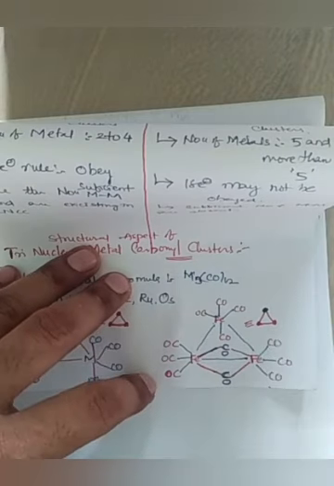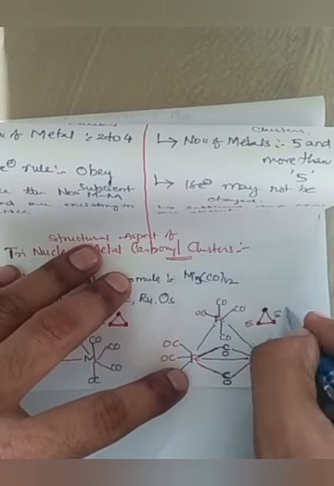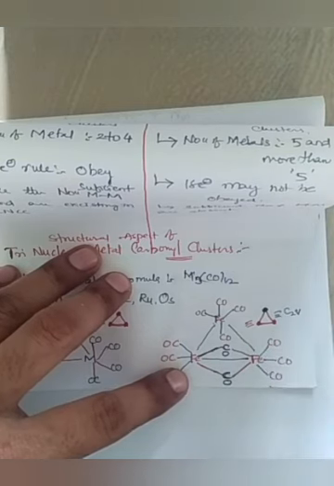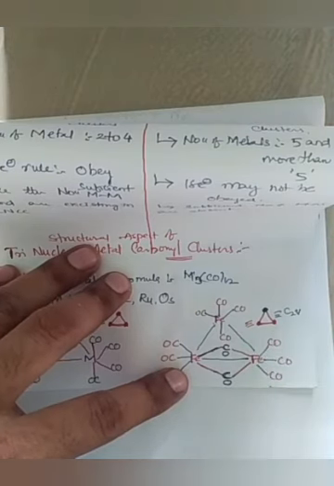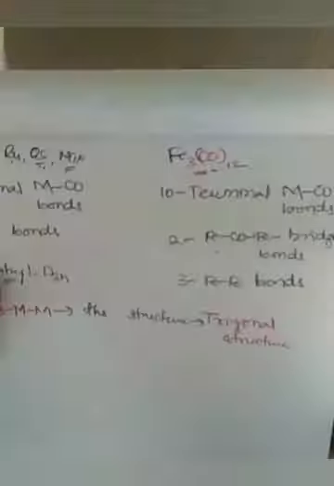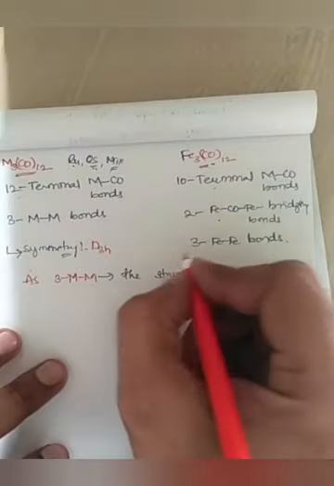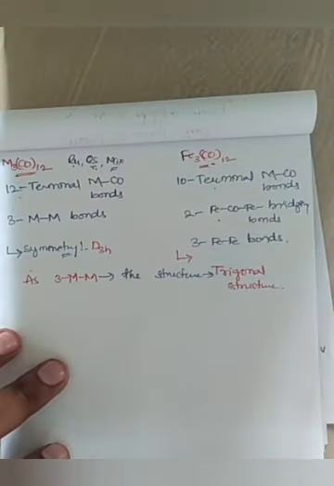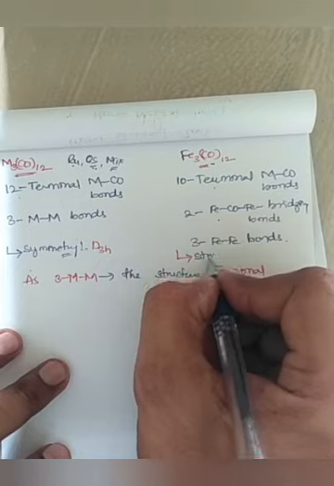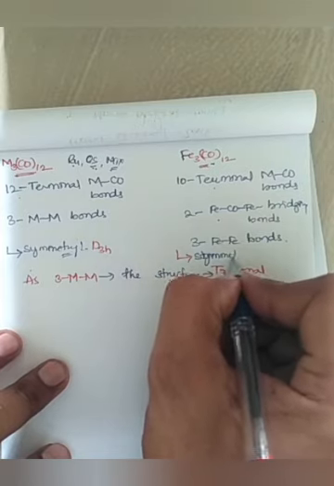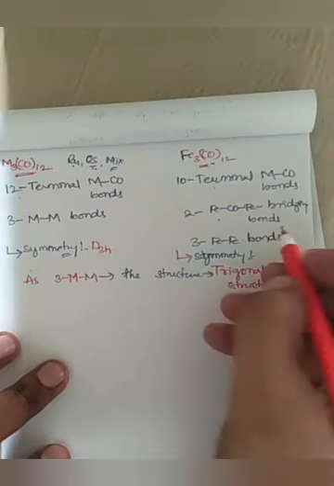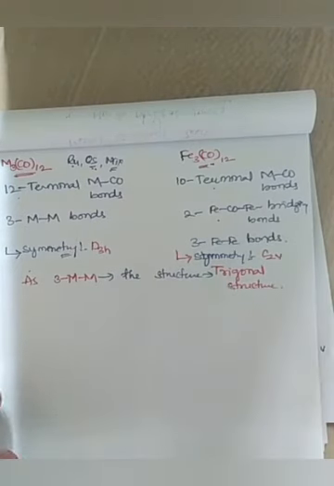So this particular structure will have the C2v point group, right? Thus we can give the structural differentiation with respect to symmetry. So the symmetry of the iron structure will be C2v, right? So that is the structure of trinuclear metal carbonyl clusters.